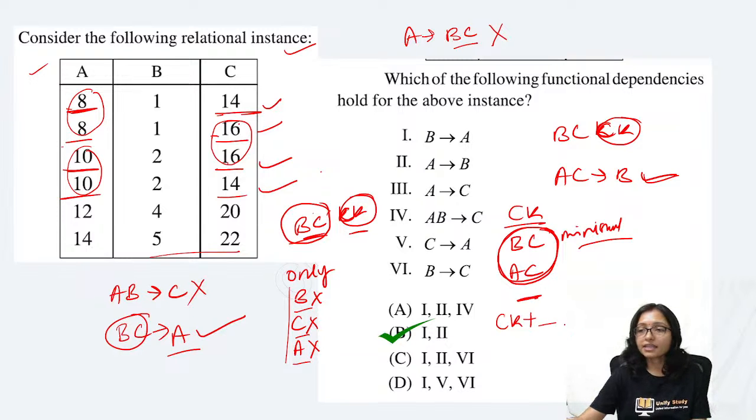Whenever you are adding something extra to the candidate key, that is called a super key. Means BCA, that is a super key. ABC, this is a super key here. Got it? Because candidate key plus something extra, that is my super key.